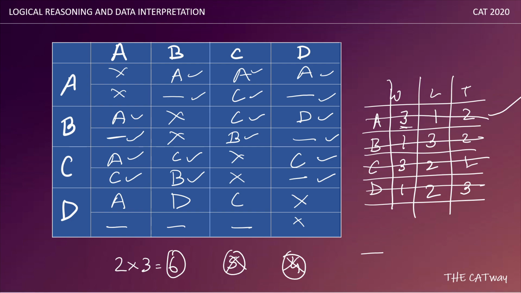Now talking about D, D has won one game. He drew three matches, that is 1, 2, and 3, and he has also lost two matches, so 1 and 2. So with this, our set is clear. Now you can answer the questions accordingly, whatever has been asked.